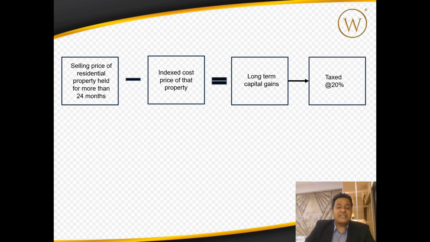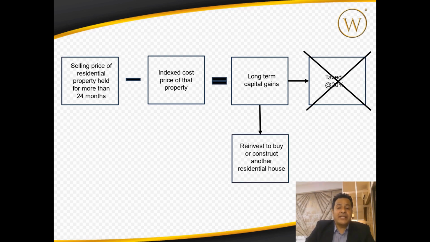Now, these long-term capital gains are subject to long-term capital gain tax at the rate of 20%. But you can save this entire long-term capital gain tax if you reinvest the long-term capital gains to buy or construct another residential house. There are few things that you will have to keep in mind.